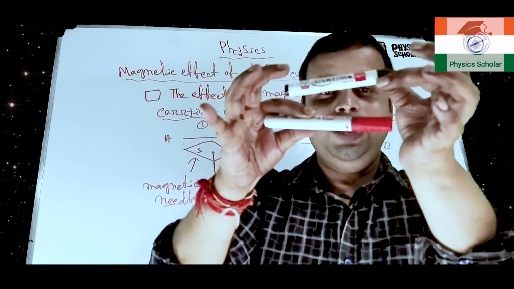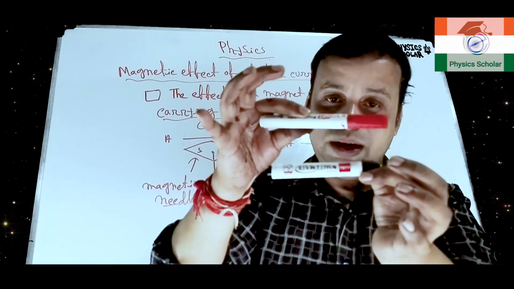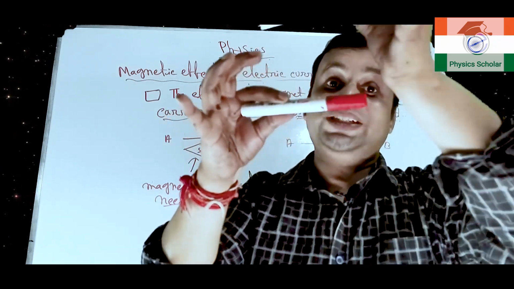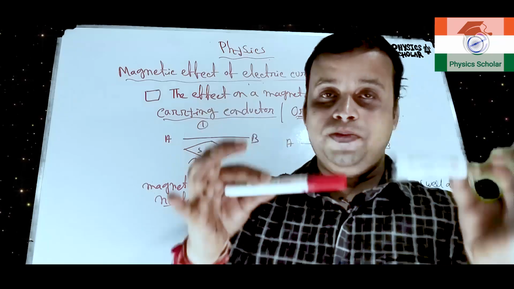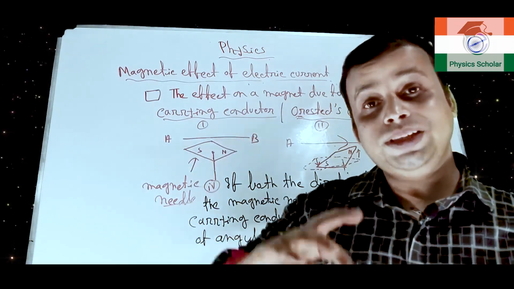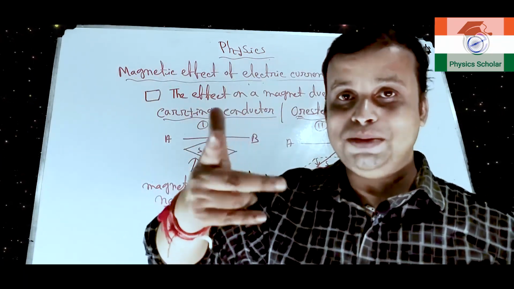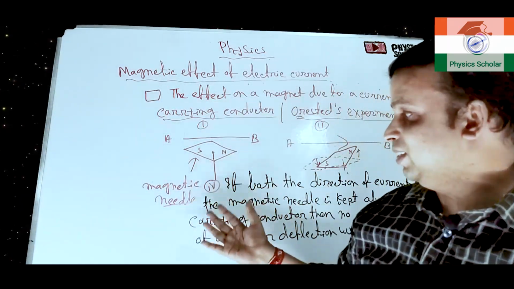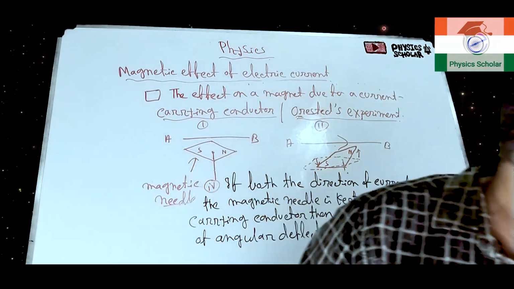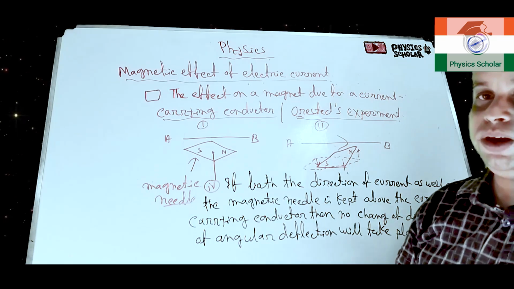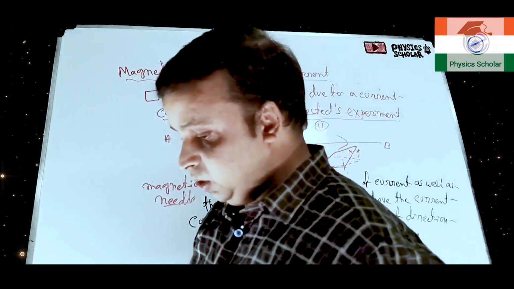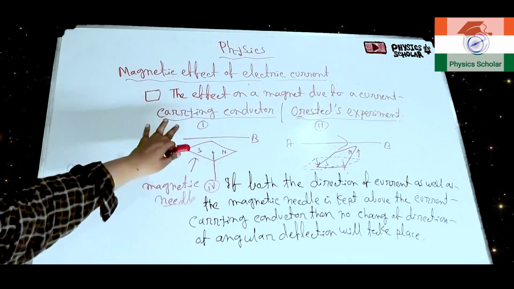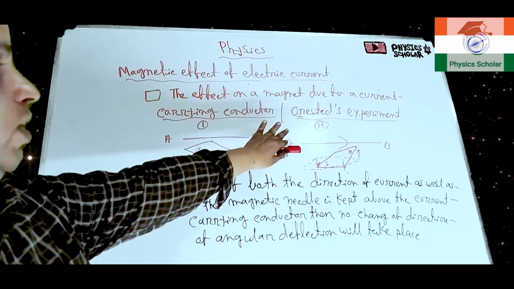It will be same. So, the deflection what was before at the bottom, if we change both the things, means direction as well as the position from bottom to top, clear, then what will happen, for both the cases negative, negative, positive, that means nothing will change. Okay, so the angular deflection will not change, clear. So, this is also a very important point. Hope you have understood these 4 observations from the Oersted experiment.